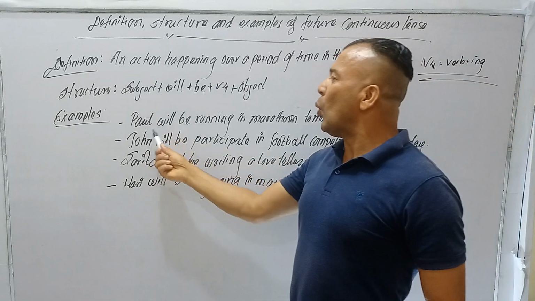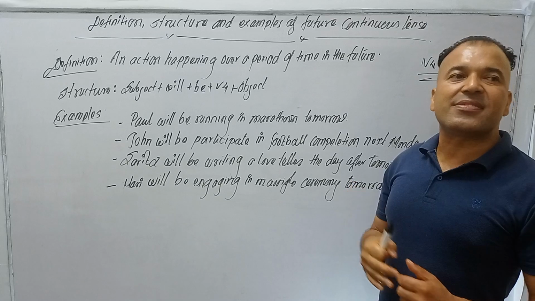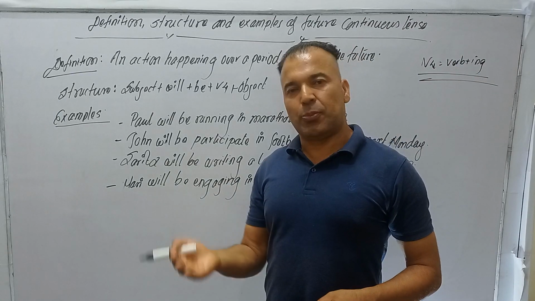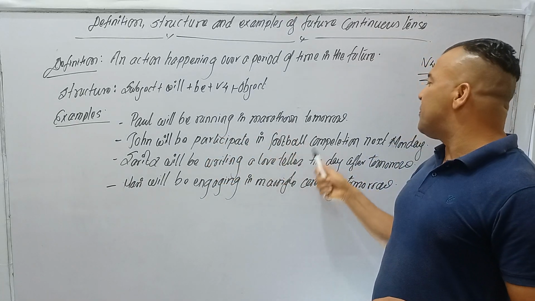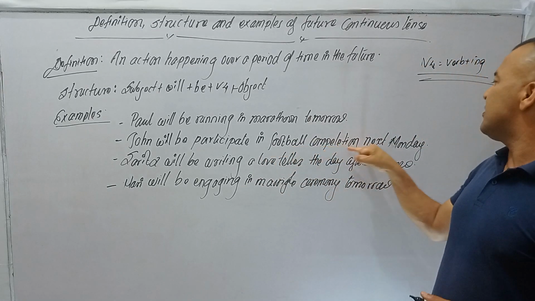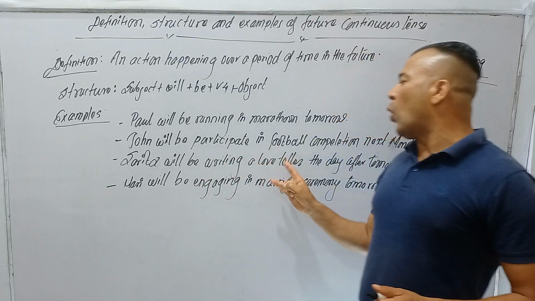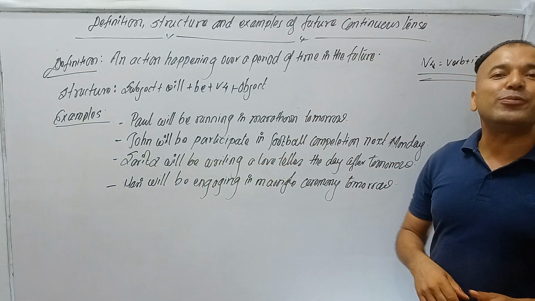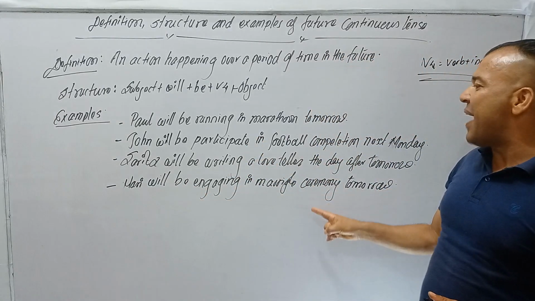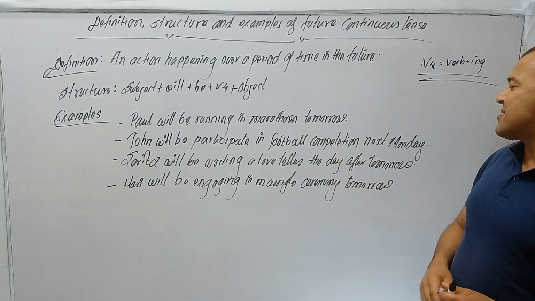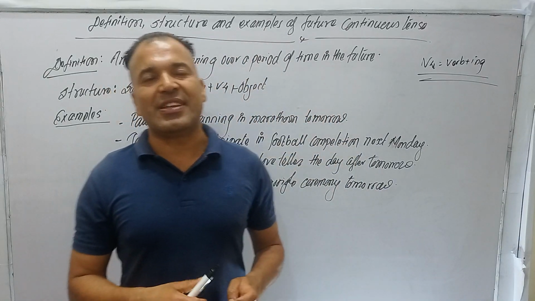Understand? The examples: Paul will be running in a marathon tomorrow. Johan will be participating in football competition next Monday. Sarita will be writing a love letter the day after tomorrow. Hari will be engaging in a marriage ceremony tomorrow. These are the examples of future continuous tense.